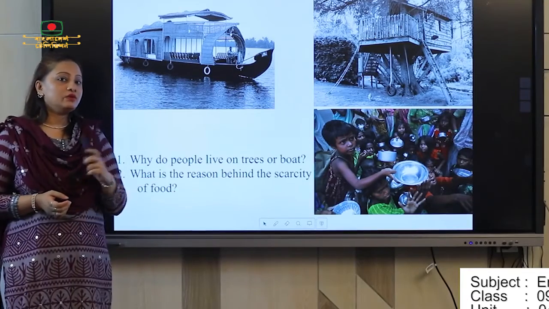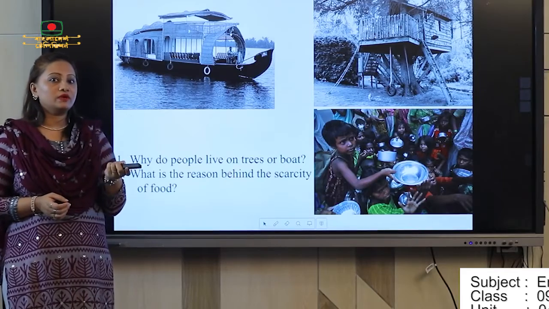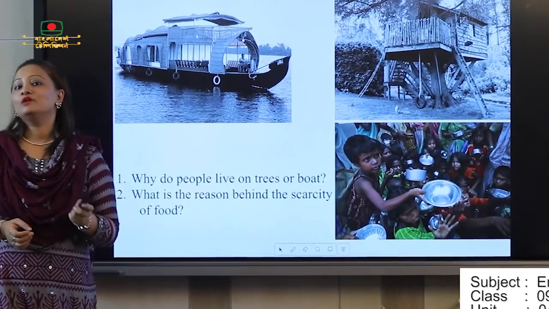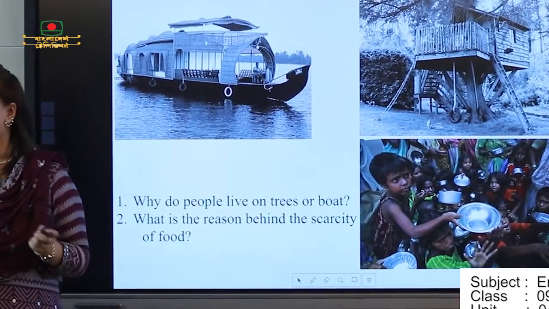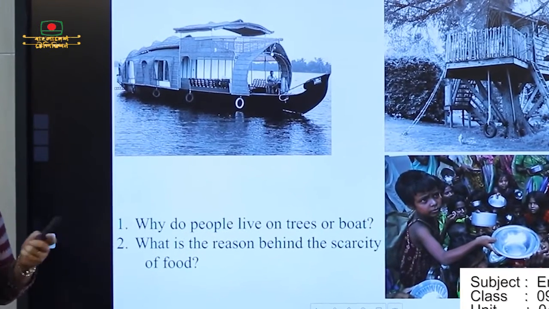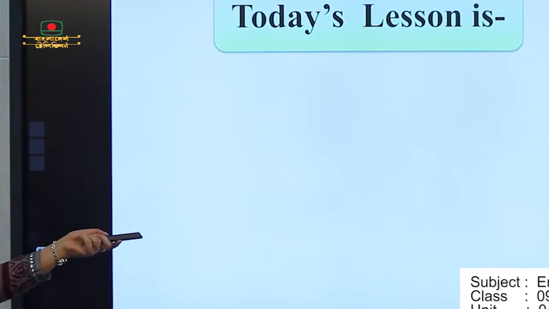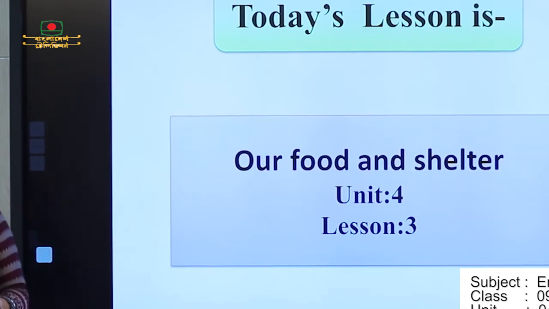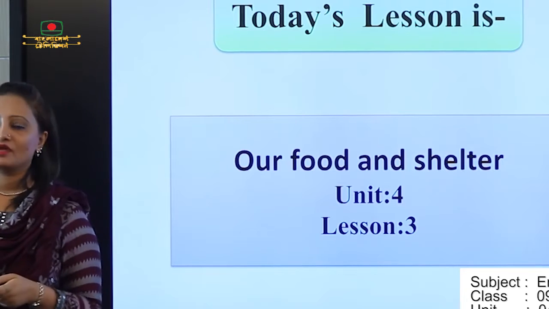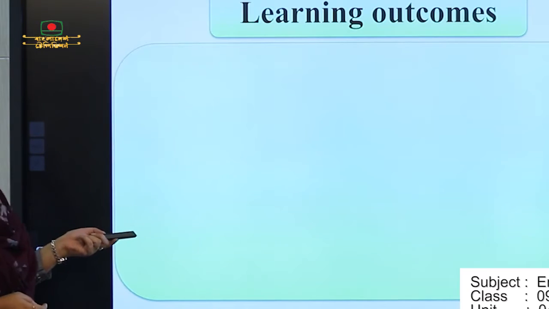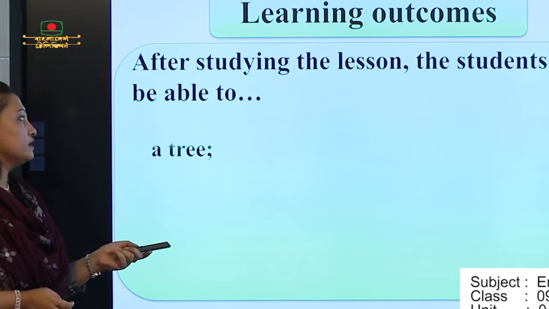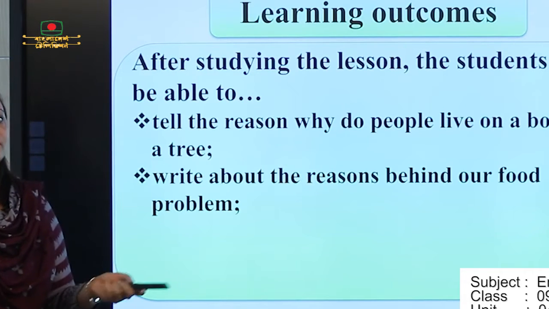So now, can you guess which chapter I am going to read? Yes, it's from Unit 4, Lesson 3, Our Food and Shelter. Is it? Okay, check it out. Yes, it is. So here you can see our learning outcomes, what we will read from the lesson.